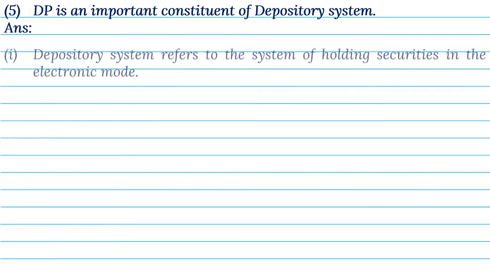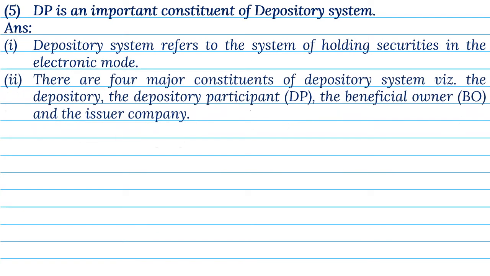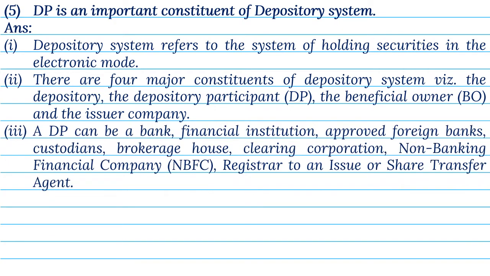Answer. 1. Depository system refers to the system of holding securities in the electronic mode. 2. There are 4 major constituents of depository system, namely the depository participant, DP, the beneficial owner, BO, and the issuer company. 3. A DP can be a bank, financial institution, approved foreign banks, custodians, brokerage house, clearing corporation, non-banking financial company, NBFC, registrar to an issue, or share transfer agent.